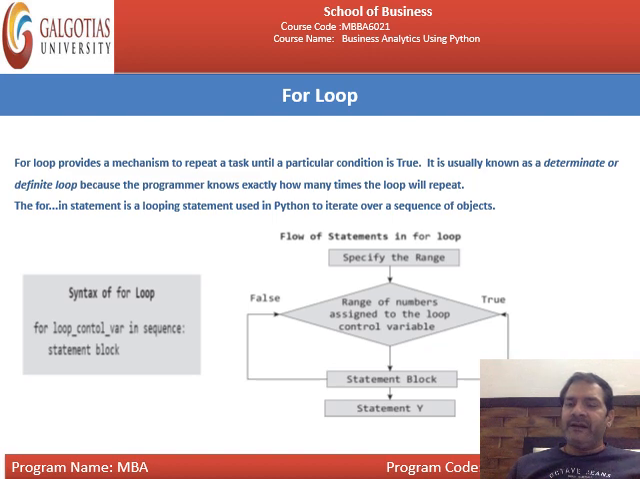Okay, start and end. These are the two parameters that will specify the range of a number assigned to the loop control variable. Till the range, the statement block will be executed. If the condition is true, it will be repeated until the condition becomes false. If it is false, then the loop ends and finally the statement will be executed. This is all about the for loop.